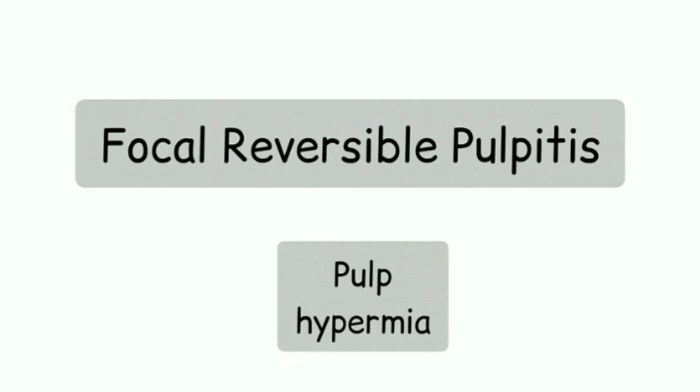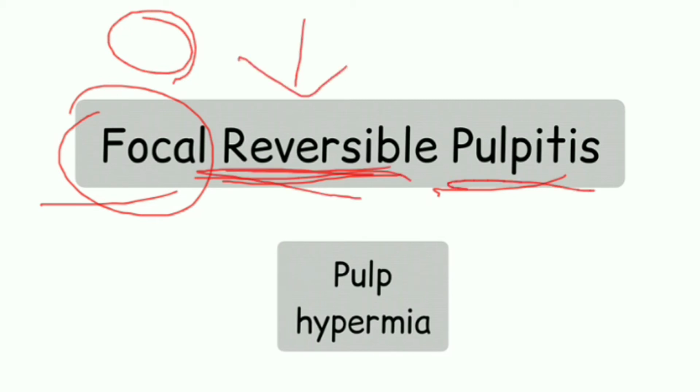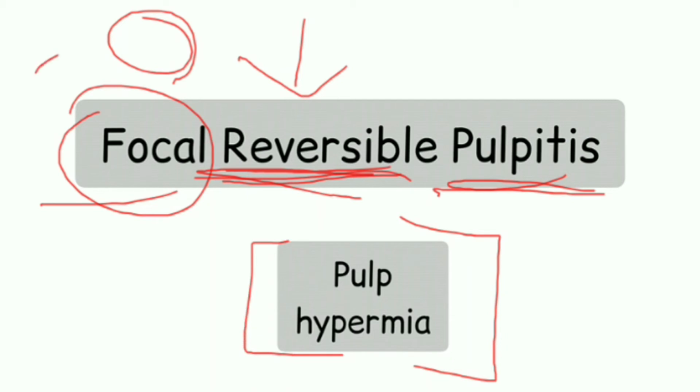Hello friends, today we are going to learn about focal reversible pulpitis. Focal means it is restricted to a certain site. Reversible means it can get back to normal. Pulpitis means inflammation of the pulp. So it is a localized reversible pulpitis, and it is also known as pulp hyperemia. You should know both the terminologies, because they can ask in an examination using any of the terminologies.